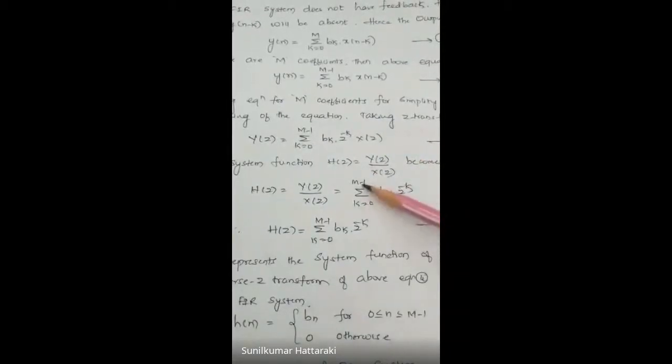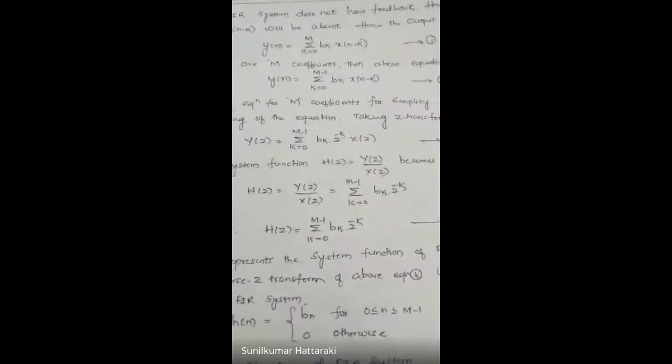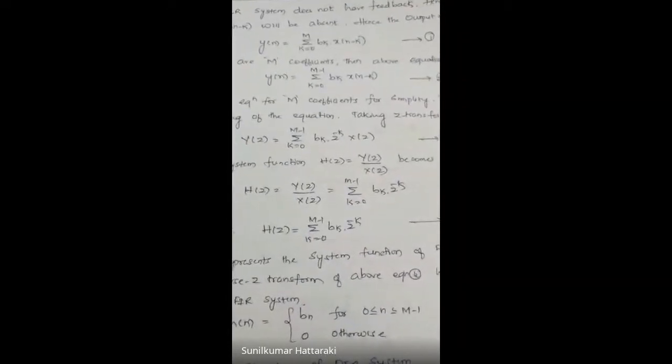X of z is present in the numerator as well as the denominator, so they cancel, and we are left with this much. Hence h of z equal to summation over the limits k equal to 0 to M minus 1 of bk multiplied by z to the power minus k. Represent it as equation 4. This equation 4 indicates the system function of the FIR filter.